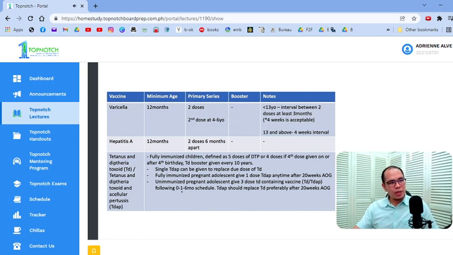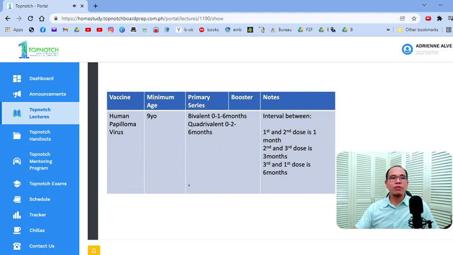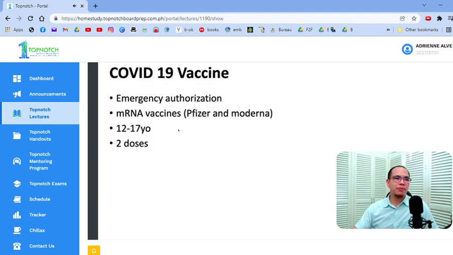And of course, you have to know this. Everybody knows this. Your TD vaccine every 10 years. Okay? And you give it to pregnant patients, usually on the 3rd trimester, para mapasa niya yung mga antibodies kay baby to protect them for tetanus. Okay? Also, part of the recommended vaccines, please do not forget your HPV vaccine, your human papillomavirus. Okay? And because we're living in a pandemic, sabi ko nga sa inyo, baka magtanong, relatively recent discovery, okay, and relatively new guidelines, we do offer COVID-19 vaccine now to pediatric patients.